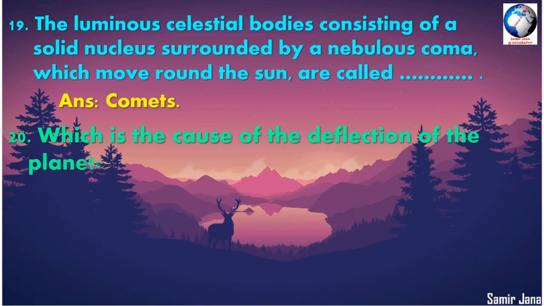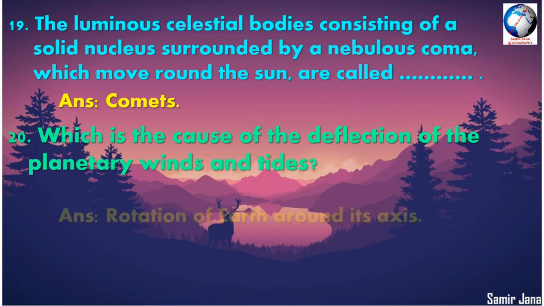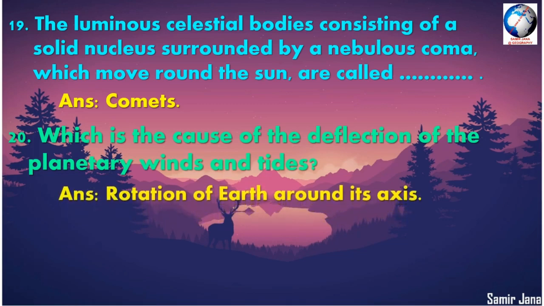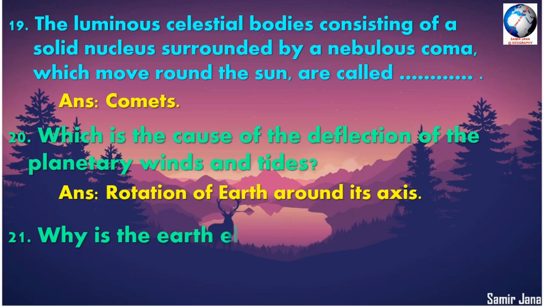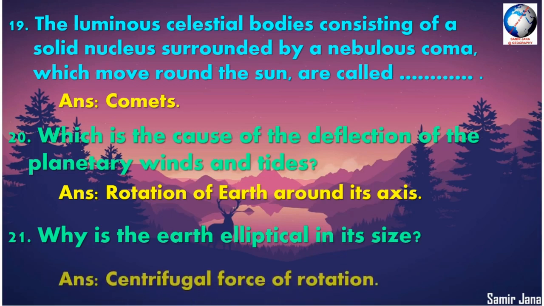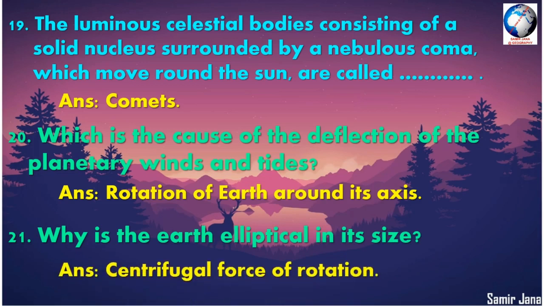Question number 20. Which is the cause of the deflection of the planetary wind and tides? The answer is rotation of the earth around its axis. Question number 21. Why is the earth elliptical in its shape? Answer is centrifugal force of rotation.